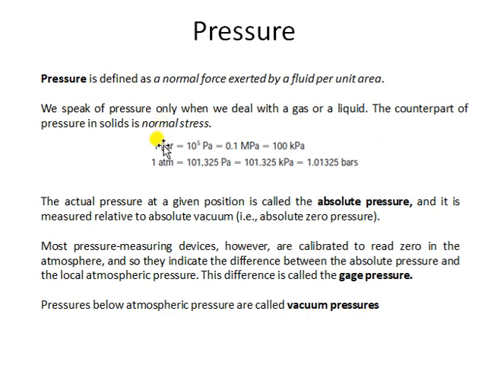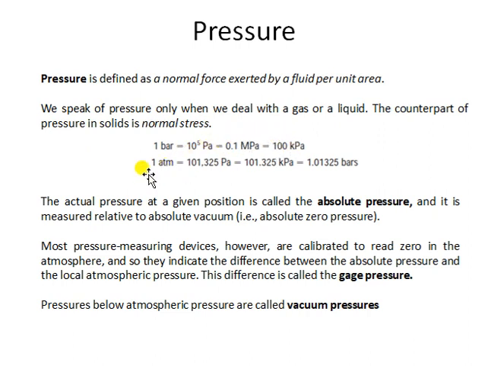But in many books or data systems, we also define pressure in terms of bars. So 1 bar is equal to 10 to the power 5 Pascal. This must be clear to you. Sometimes we also talk about kilopascal, which is 10 to the power 3 Pascal. Megapascal is 10 to the power 6 Pascal. Similarly, 0.1 megapascal is 100 kilopascal. Such kinds of conversion you should be able to do.